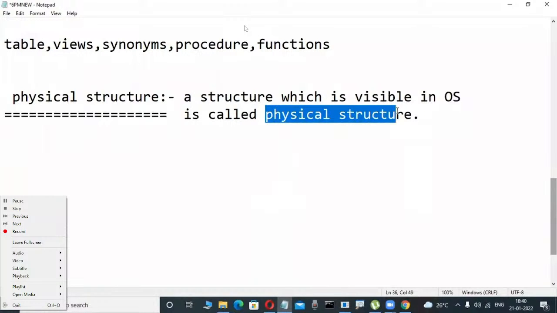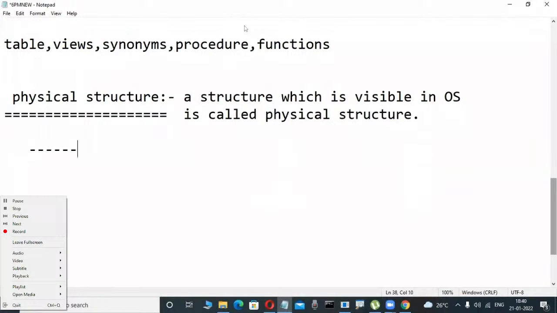But the physical structure, are you working on it, am I working on it? No. Some different type of persons are working on it. Who are they? The DBA, database administrator, in project side.